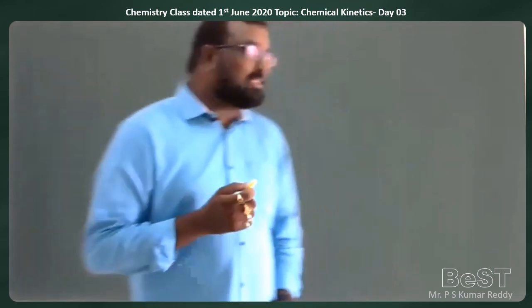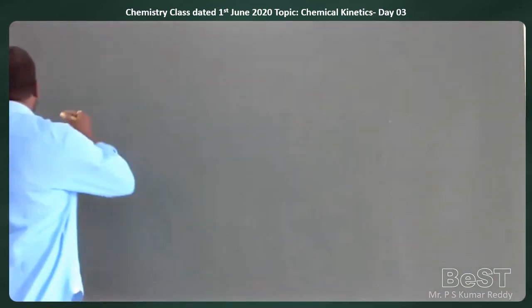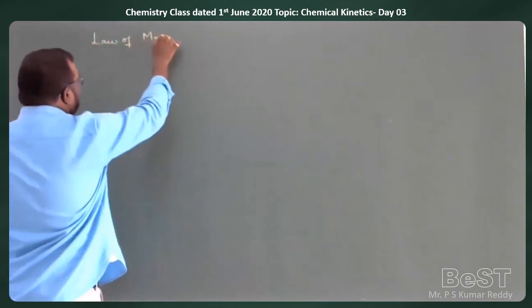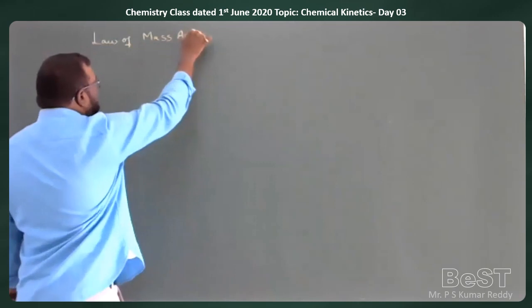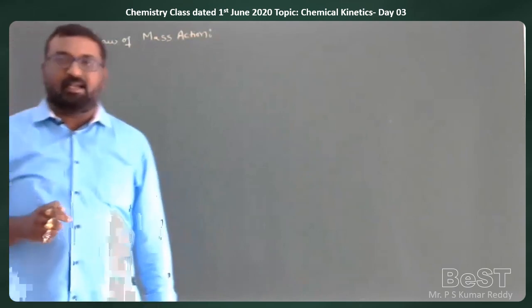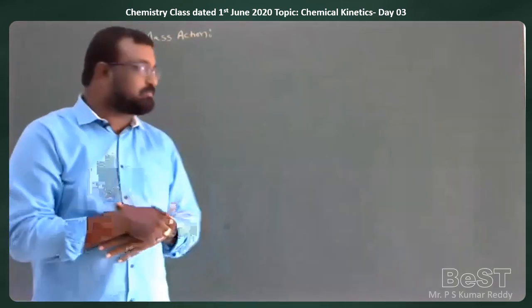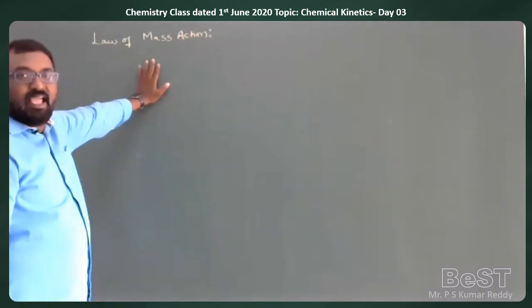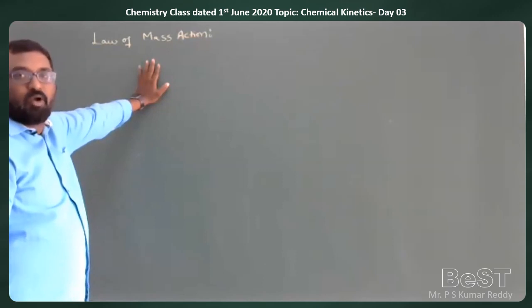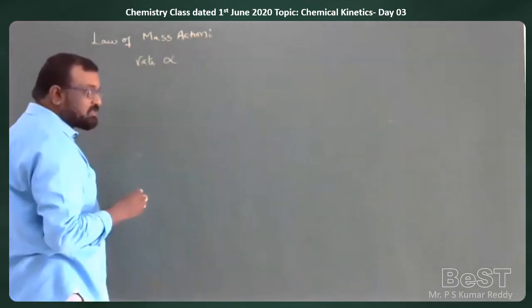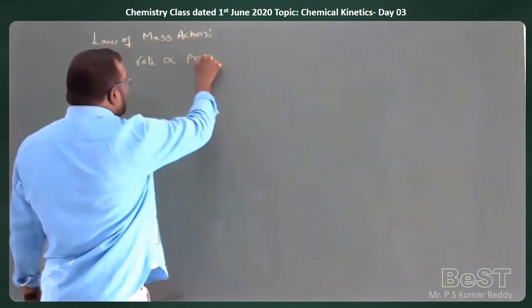In today's class, let us see about the law of mass action. This you had studied in your first year chemical equilibrium, and we are going to continue this one. So here, according to law of mass action, rate of the reaction is directly proportional to the product of active masses of the reactants.